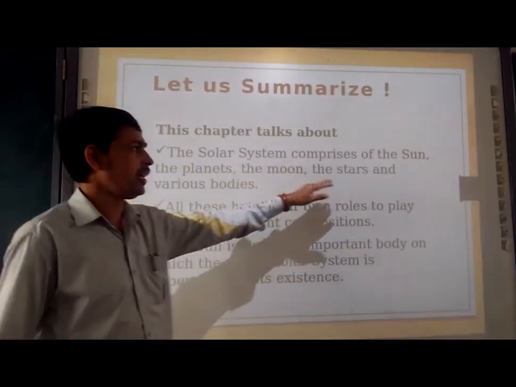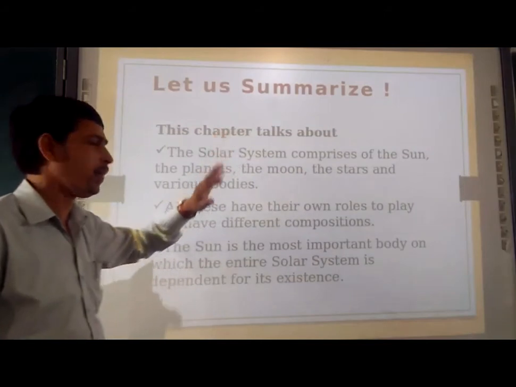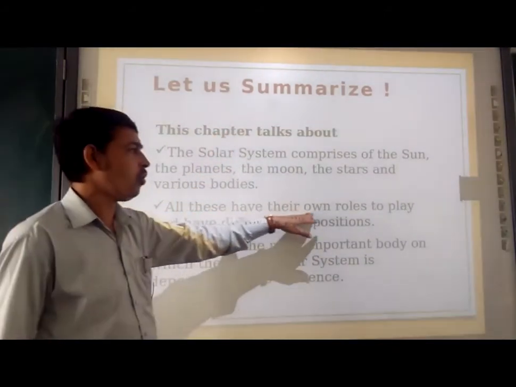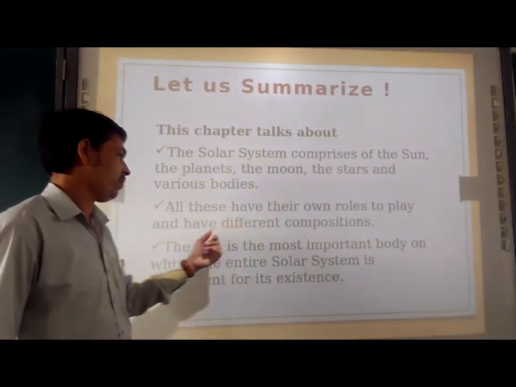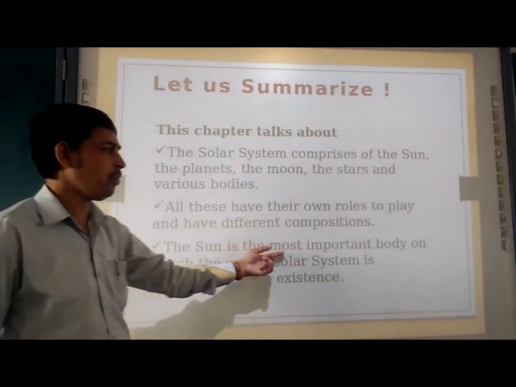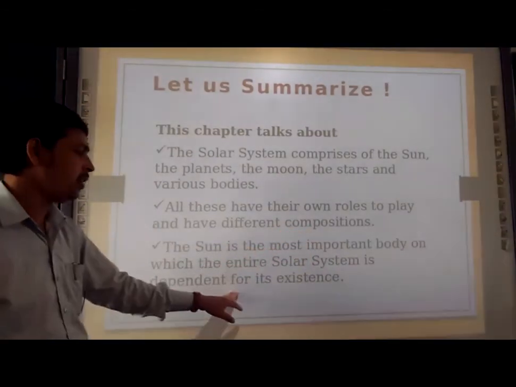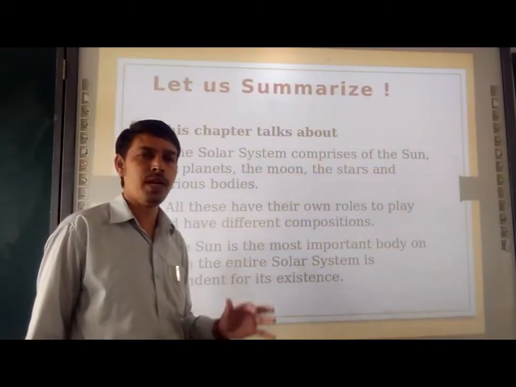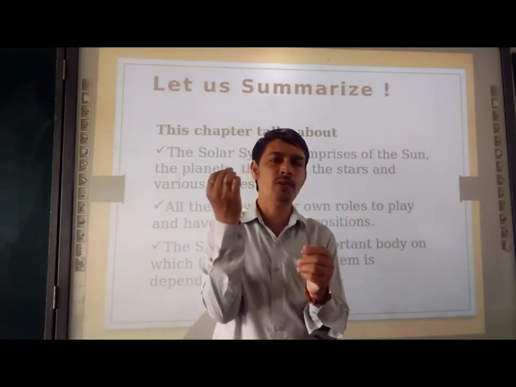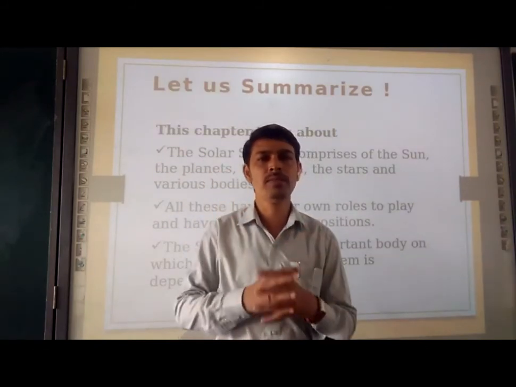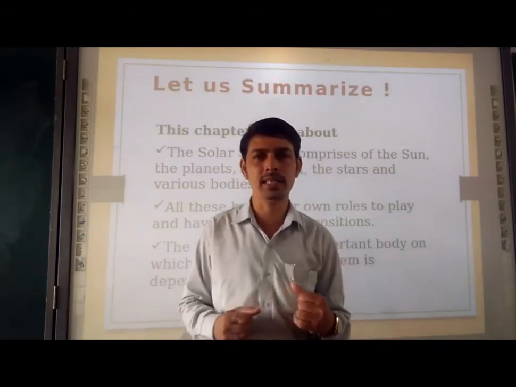Right? We have seen already the interesting aside of the stars. That means related to the sun, facts and figures. Then all these have their own roles to play and have their different composition. Then the sun is the most important body on which the entire solar system is dependent for its existence. So we know the sun is in between and all the planets are having rotation and revolution on their own axis. So lastly, we are going to see the interesting aside.